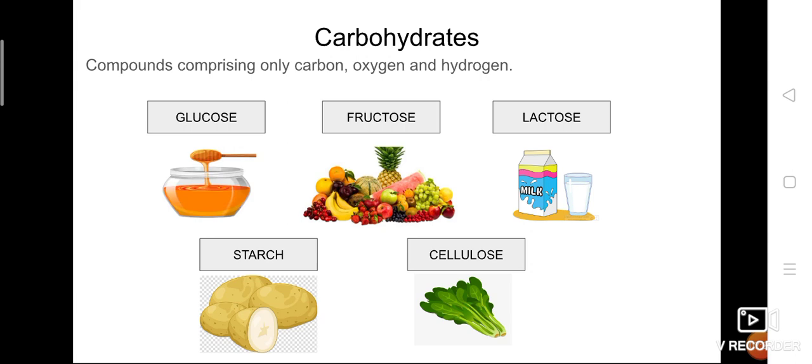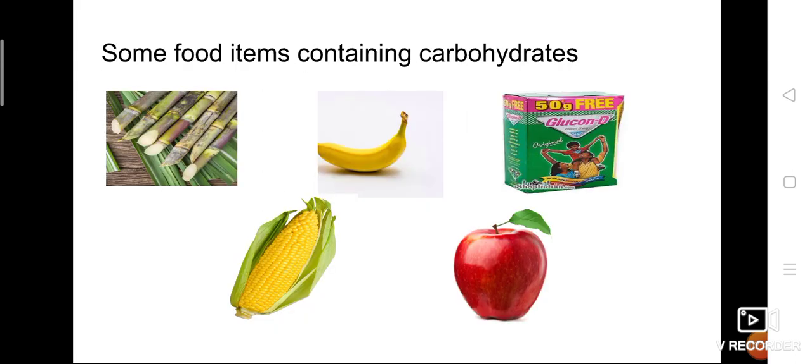These are some examples of different types of carbohydrates, and all of them are found in huge amounts in different food items. Some other examples given here of food items which contain carbohydrates are sugar cane, banana, glucose, apple, corn. They are also rich in carbohydrates.